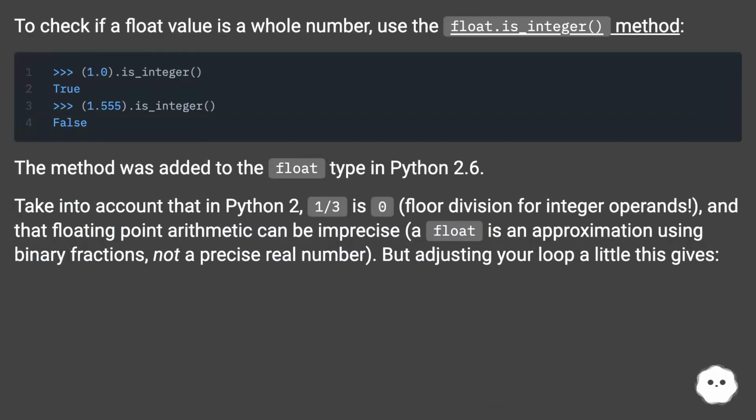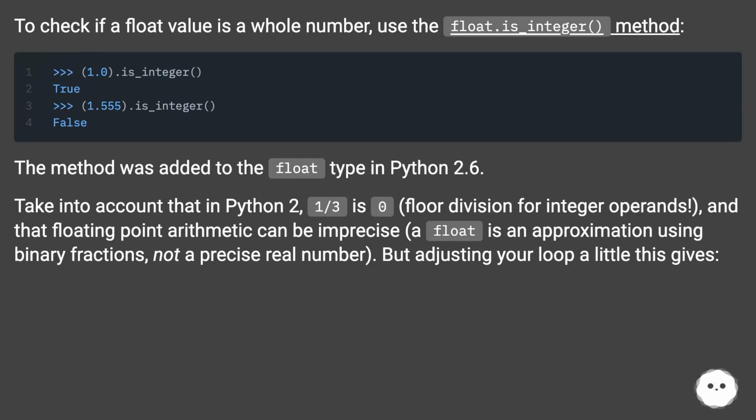To check if a float value is a whole number, use the float.is_integer method. The method was added to the float type in Python 2.6. Take into account that in Python 2, 1/3 is 0, float division for integer operands, and that floating point arithmetic can be imprecise. A float is an approximation using binary fractions, not a precise real number.